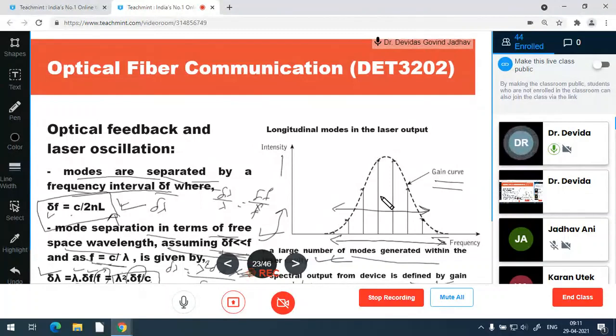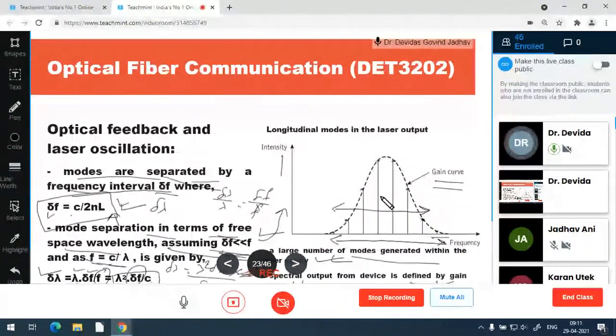They do not exist and are not emitted. The optical output emitted is the frequencies contained inside the gain curve. Only those frequencies are supported by the device and outputted.